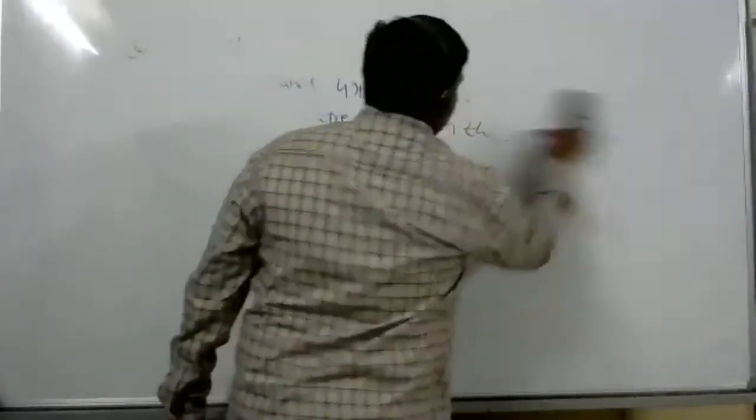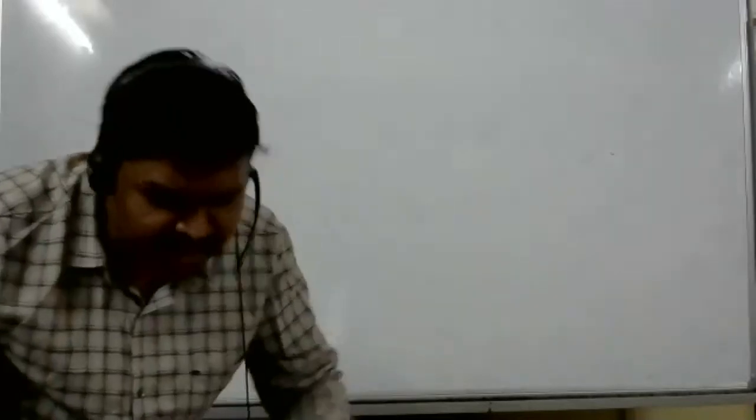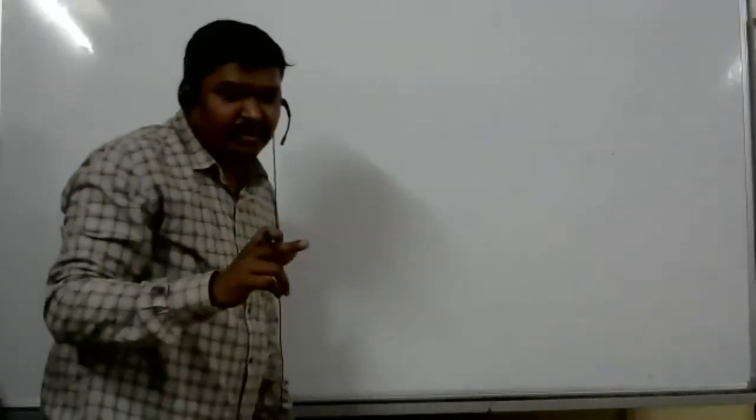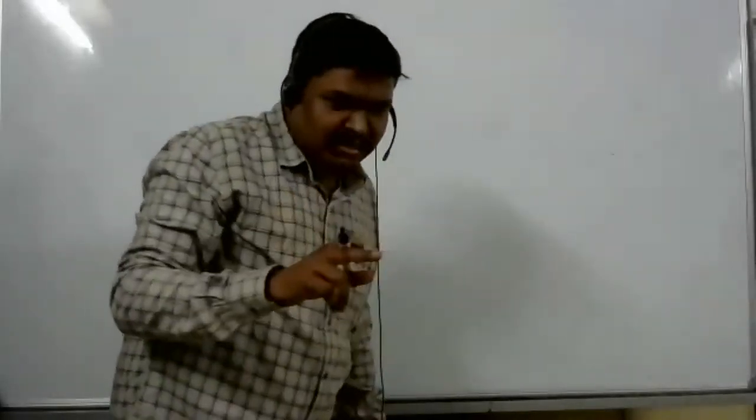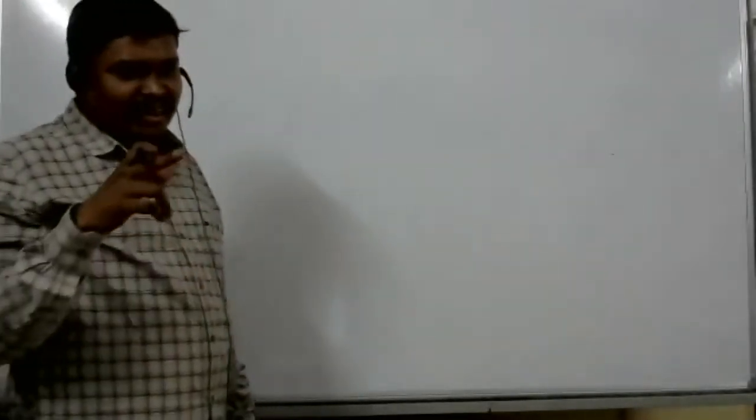So what was the final answer? x square plus y square minus 2x plus 4y minus 11 is equal to 0.